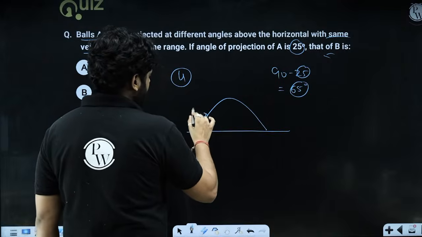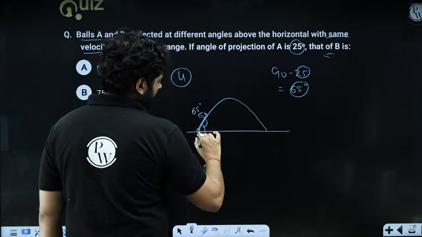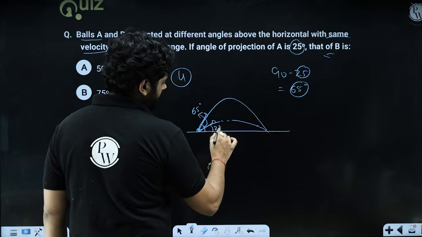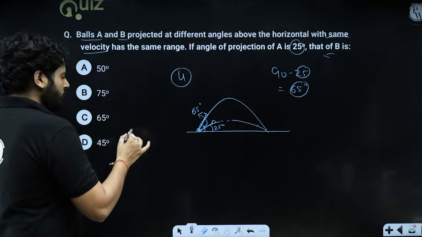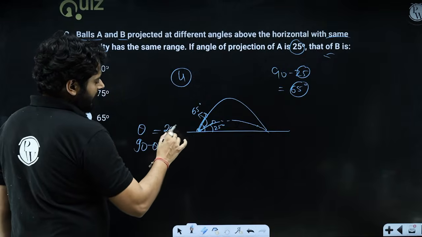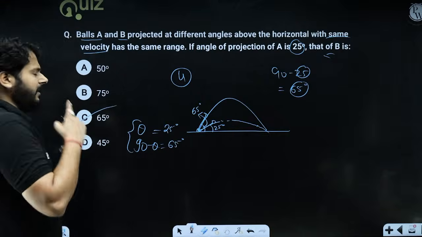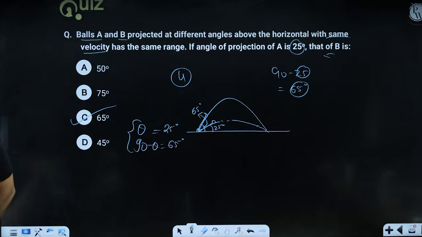So this one is launched at 65 degrees, this angle, and the other one is launched at only 25 degrees. These bodies are going to have the exact same range. Theta and 90 minus theta are called complementary angles. So one is 25, and 90 minus theta is 65. So clearly option C is the correct option. Very good, Sudhanshu.